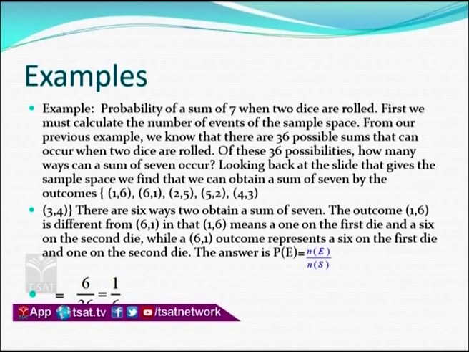That is 6, because 6 macro states you can write: 1 6, 6 1, 2 5, 5 2, 3 4 and 4 3. So 6 divided by the total sample space of 36, 6 divided by 36 equals 1 by 6. So this is the probability when you want a sum of 7.